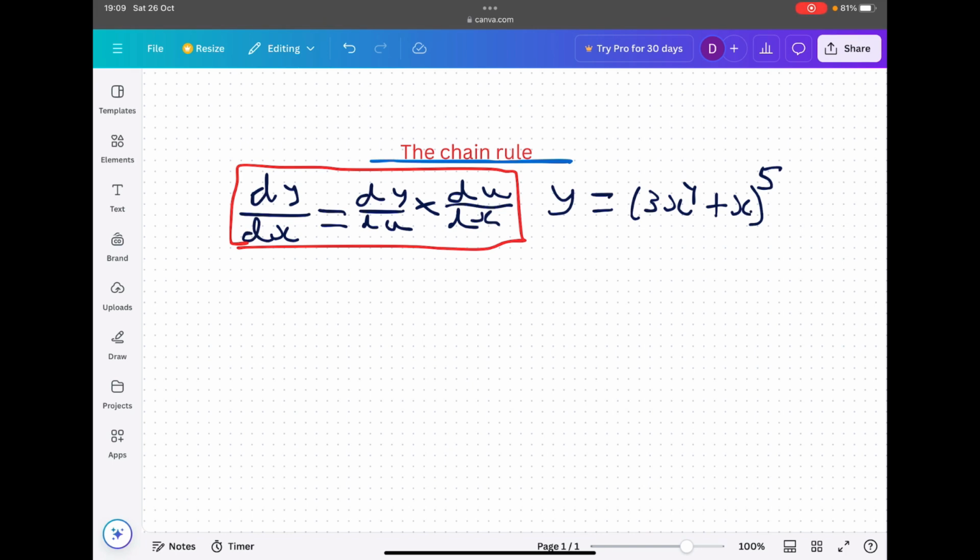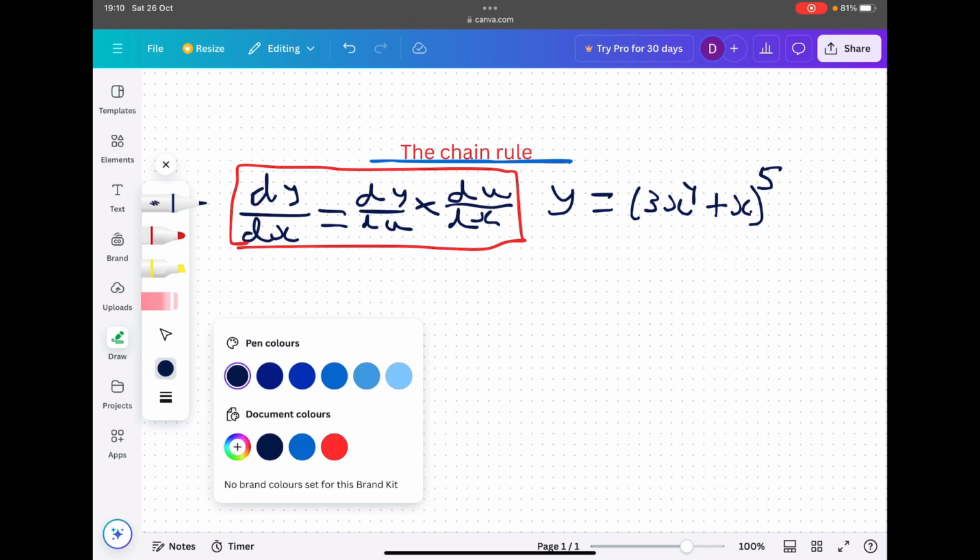So if you look at the question, y equals (3x to the 4 plus x) all to the power of 5. You may receive something like this in your exam. So what do you do? I mean, you can expand the brackets, but you'll be there for ages if you try to do the binomial expansion on that. It'd be ridiculous. So lucky for you, some genius invented the chain rule. I'm going to go through this as an example.